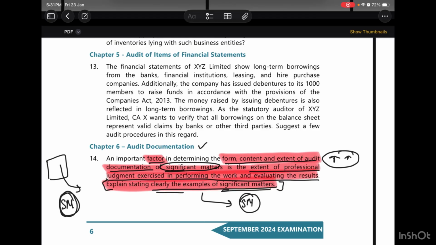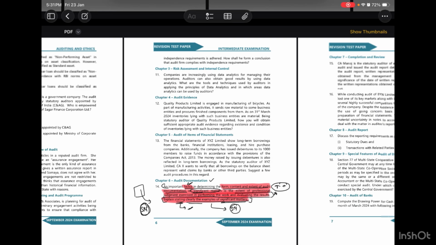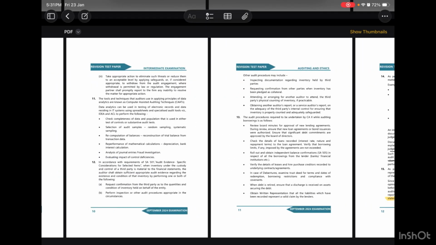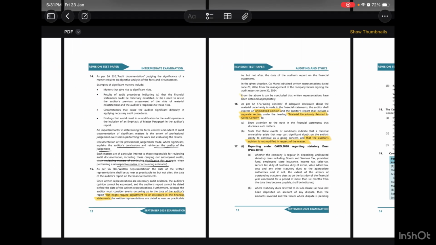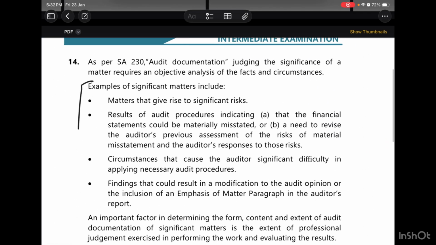Here we can also get confused that they are asking for factors which determine form, content and extent, but it's not true. This particular line from here up until here has been given along with the examples of significant matters. This is a line which is very specifically given in the module itself. Now let us try to understand what the significant matters are that we are talking about. These are the examples of the significant matters.